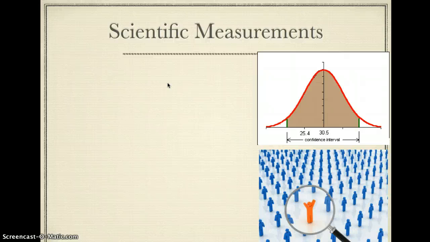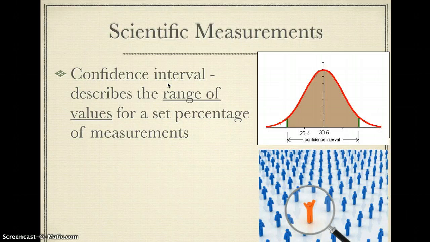One more slide that we want to cover here, and then we'll stop this video notes here. With scientific measurements, we want to look at how many trials we've run. We want to understand how confident we are. There's something called a confidence interval, and it's the range of values for where we feel very confident or right. It's not something I'm going to go in a lot of depth in talking about. It's important in statistics, but we won't get into a confidence interval too much. But anytime you speak of an interval, you're talking about a range. It's a range of values where we're confident that we can look at those without any exceptions. Now, that's not as important.